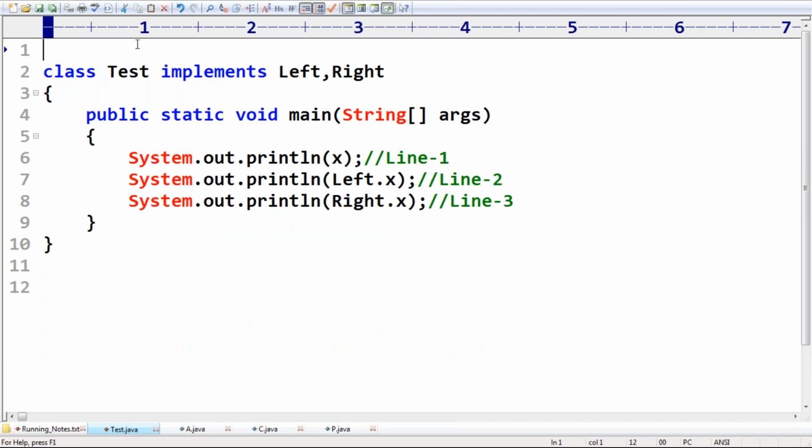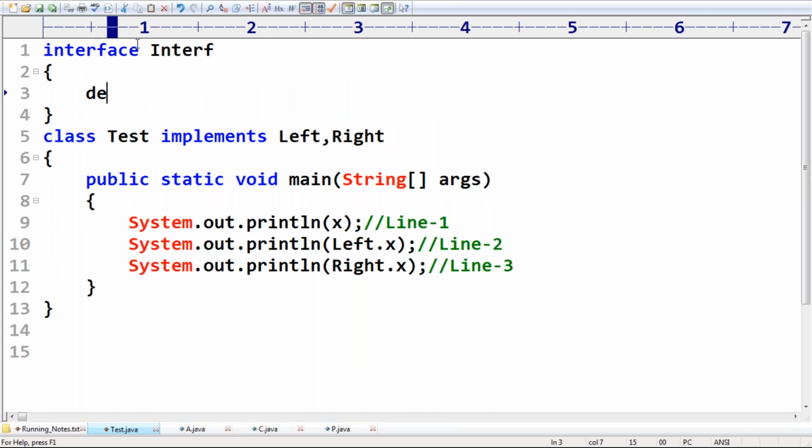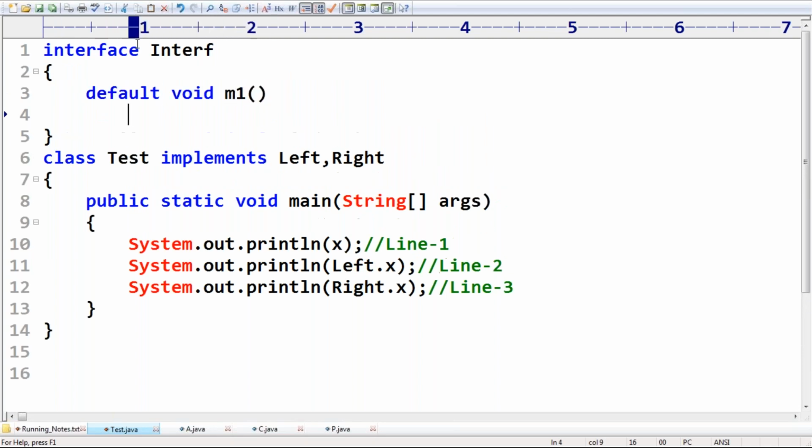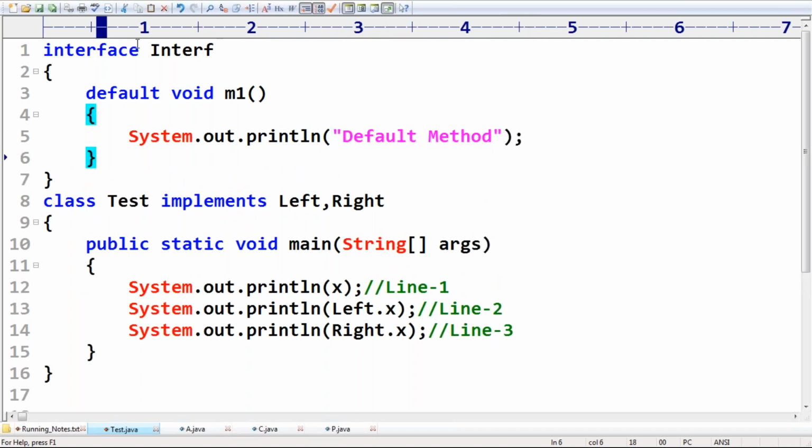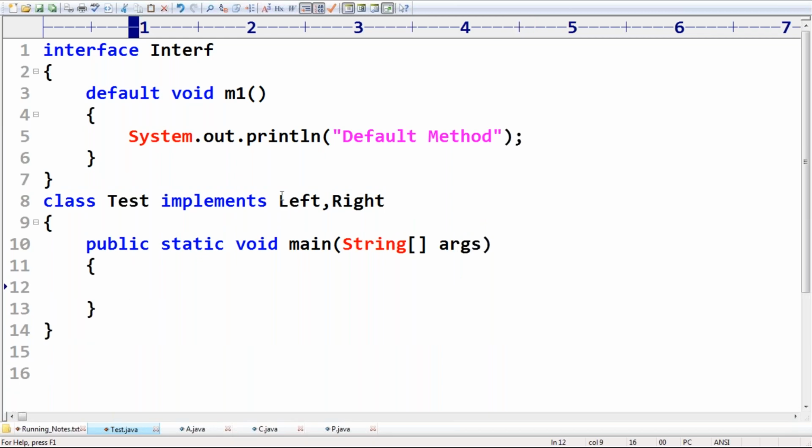Observe that here I'm taking an interface, and inside it default void m1, System.out.println. This is the default method, like this I'm taking, sir. Now take a bit of very special care about this one, sir. An interface default method is by default available to the implementation class. Interface default method by default available to the implementation class.